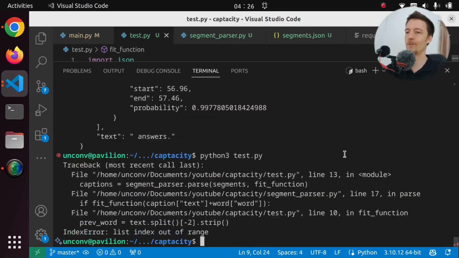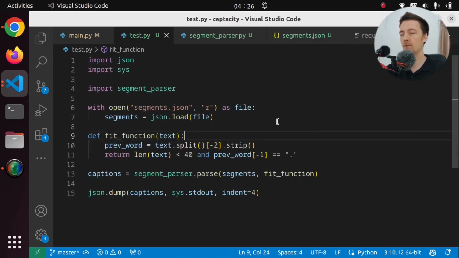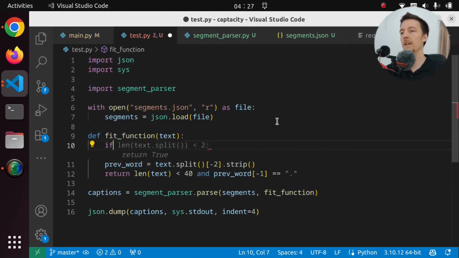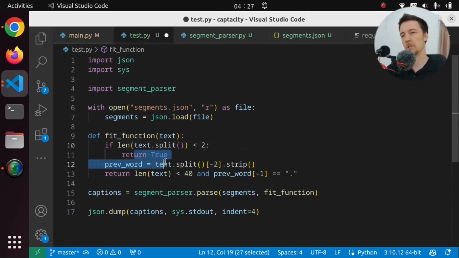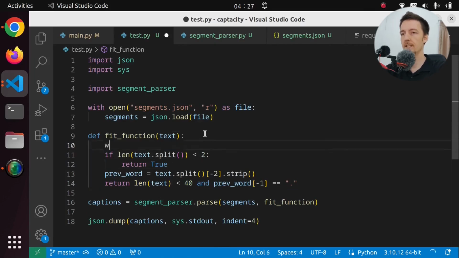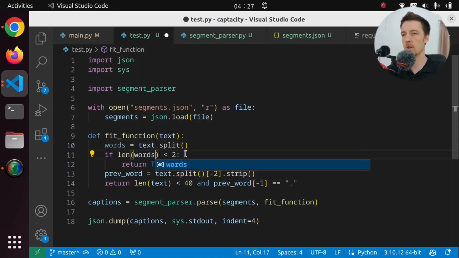Let's see what happens if we run it. I forgot, we might not have 2 elements in there. So we have to say if we don't have enough words, we don't return true. I mean, I guess we could, but we should just return this. Damn it, how do I organize this properly? So let's say that the words is that. And if the length of the words is less than 2, then we should only check for the length.